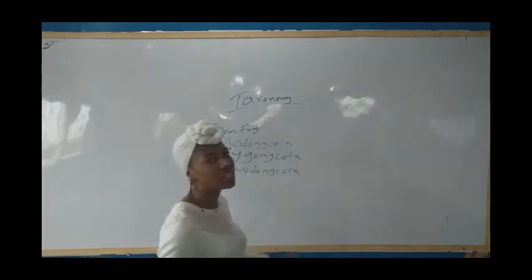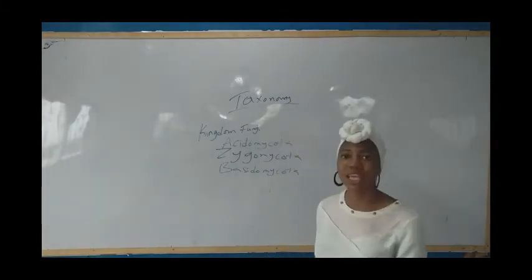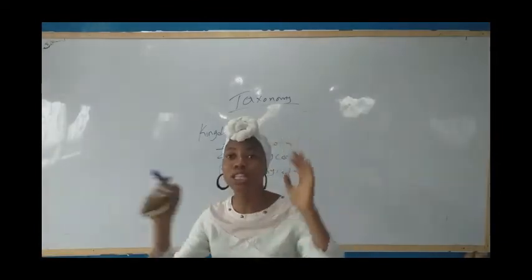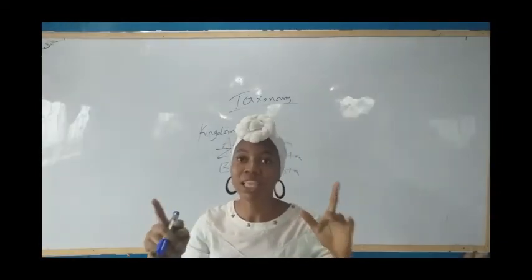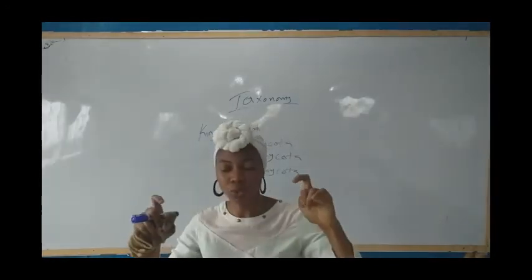I would like to explain these classes of fungi. The Zygomycota, let's start from there. The Zygomycota is a non-septate hyphae fungi. It has many nuclei. Note, non-septate. You understand?